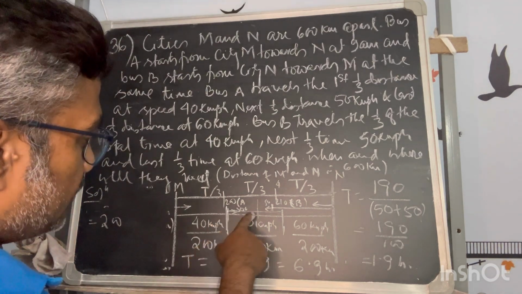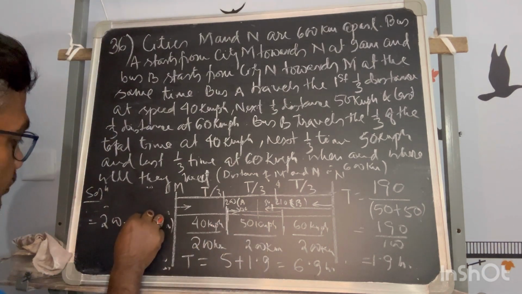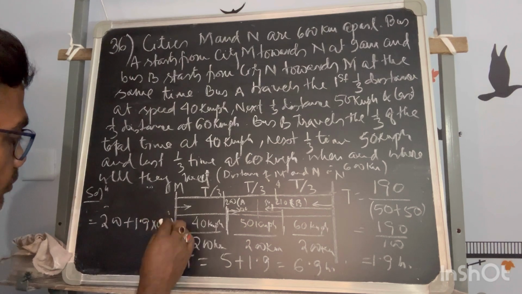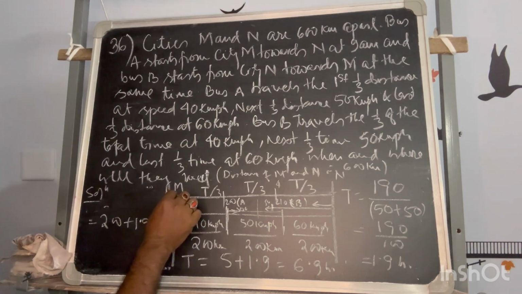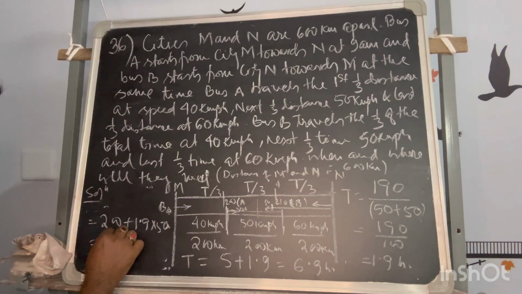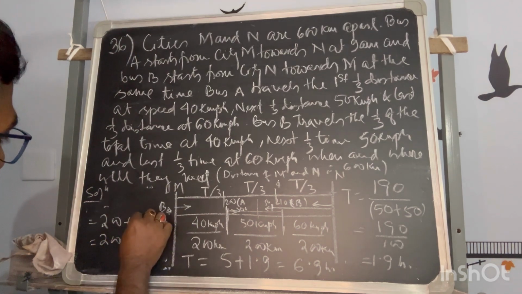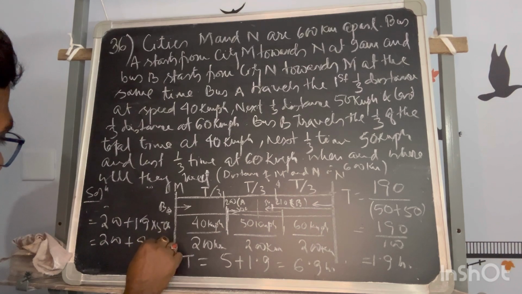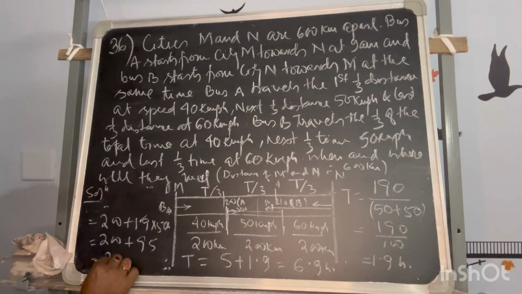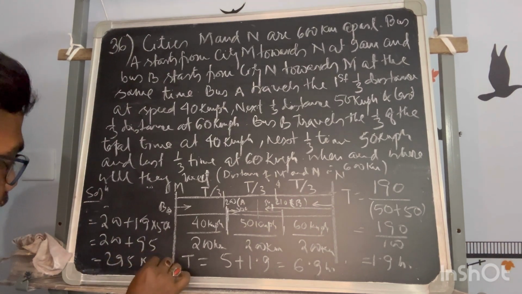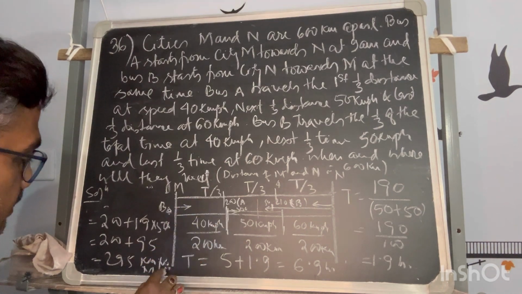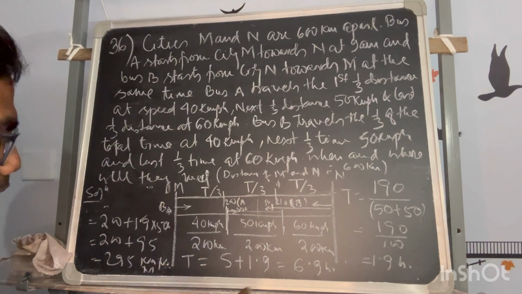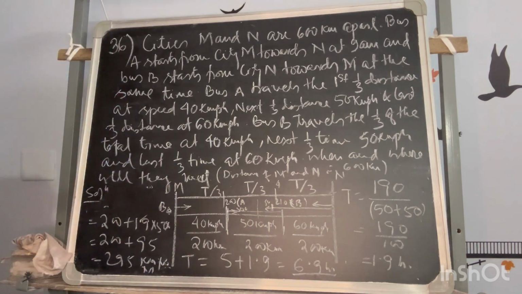Then further 1.9 hours he will move with 50, so 50 into 1.9 will be the distance, if I take reference of bus A from M. This will be 95. Okay, so 295 kilometer from M they will meet, and the time taken is 6.9 hours.